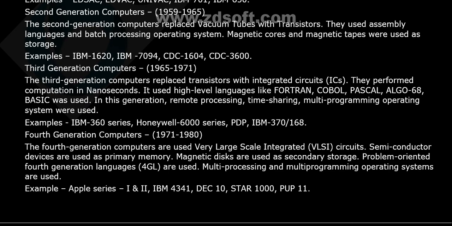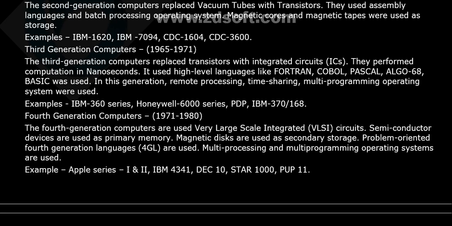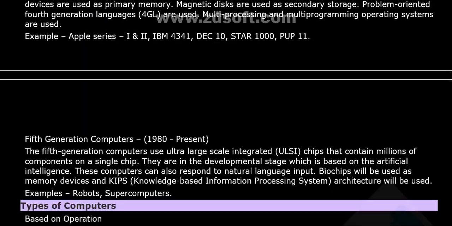Fourth generation computers. They used very large scale integrated circuits. Semiconductor devices are used as primary memory. Magnetic disks are used as secondary storage. Problem oriented fourth generation languages are used, 4GL. Multiprocessing and multiprogramming operating systems are used. Examples: Apple Series 192, IBM 4341, DEC 10, Star 1000, PDP 11. These are the fourth generation computers.